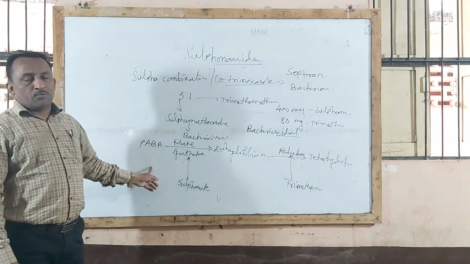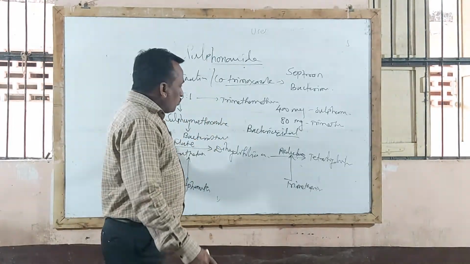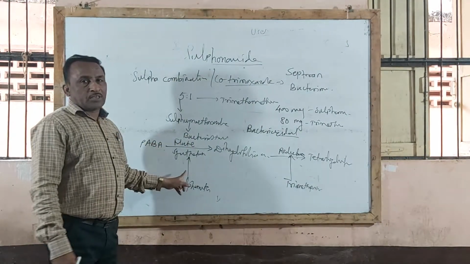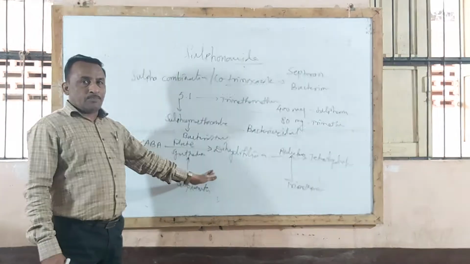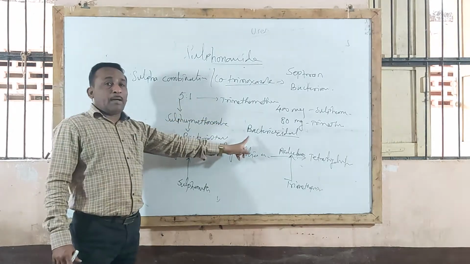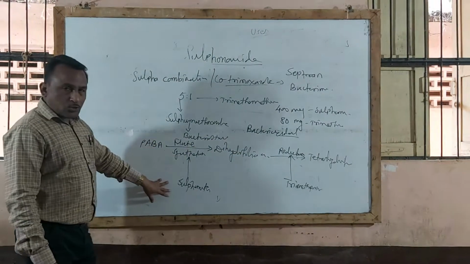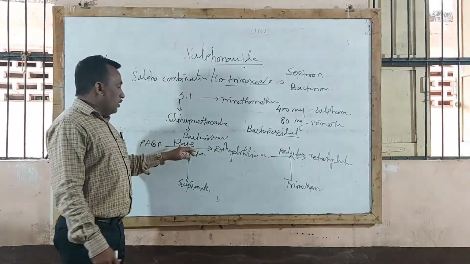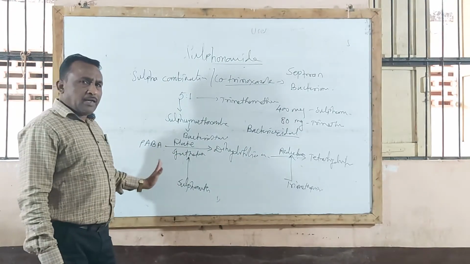This is also an important one. Sometimes, instead of asking the sulfonamide mechanism of action, the mechanism is going to be the same. Just remember that when sulfonamides are used as a bacteriostatic agent, they affect the conversion of PABA to dihydrofolic acid. While co-trimoxazole or the sulfa combination is used as a bactericidal agent: sulfamethoxazole blocks conversion of PABA to dihydrofolic acid, that is blocking folate synthetase enzyme action, because of structural similarity, mechanism same.